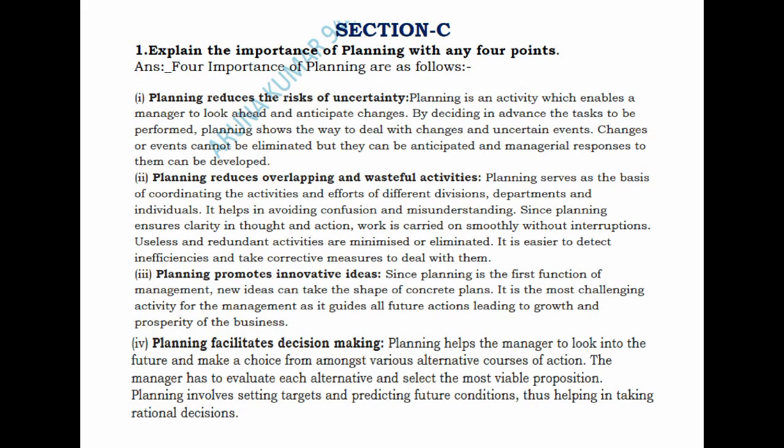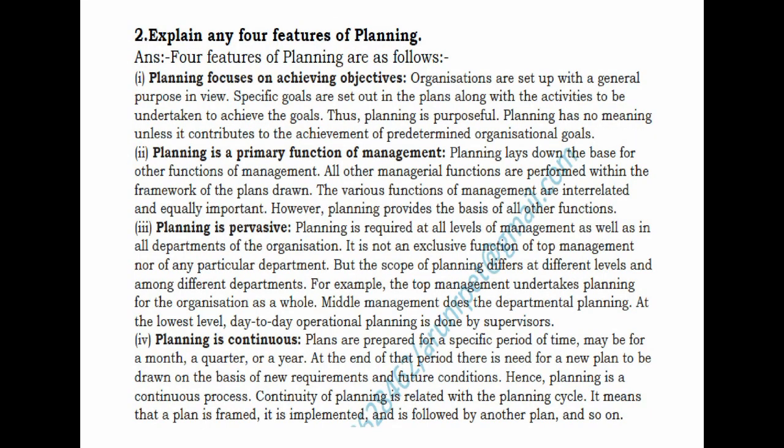The second question is, explain any 4 features of planning. When coming to features of planning, you have: planning focuses on achieving objectives, planning is a primary function of management, planning is pervasive, planning is continuous, planning is futuristic, planning involves decision making, and planning is a mental exercise. So totally you have 7 points.